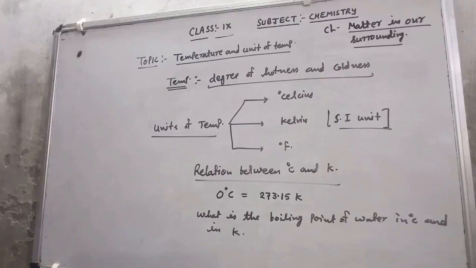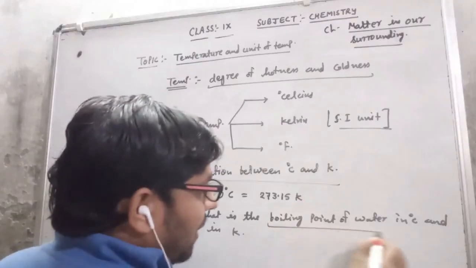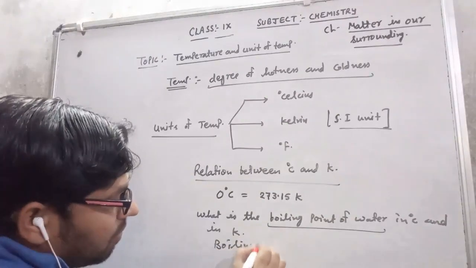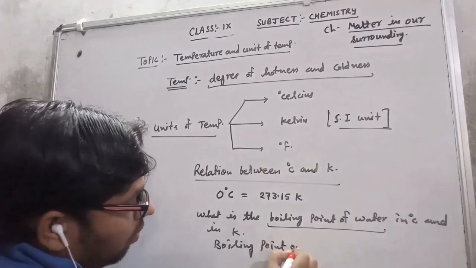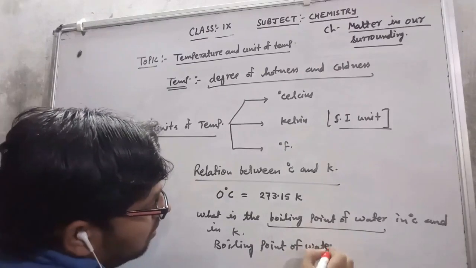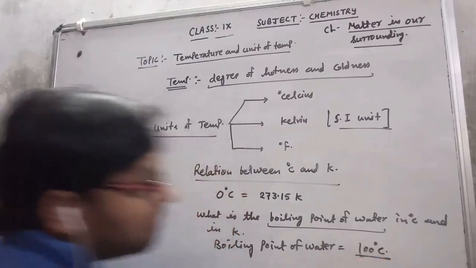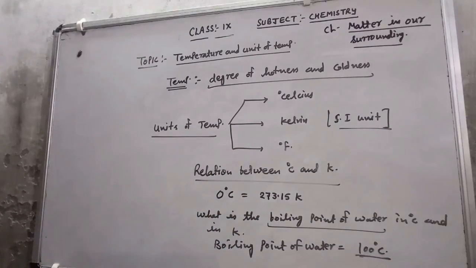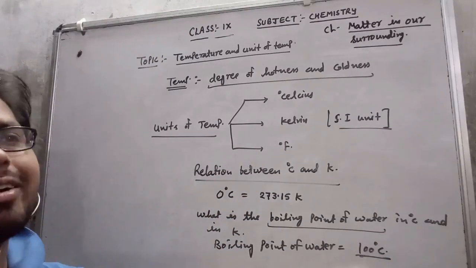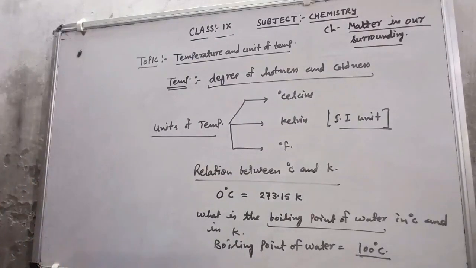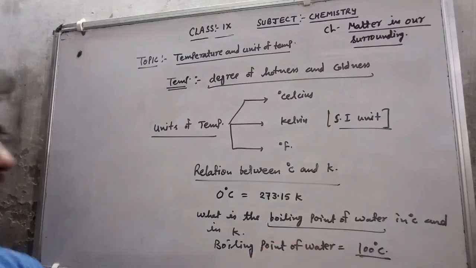In degree Celsius, we know that the boiling point of water is 100 degrees Celsius. This is the boiling point of water. That means at 100 degrees Celsius the water is going to boil. I will discuss later how it boils. Now I want to write it in Kelvin also.